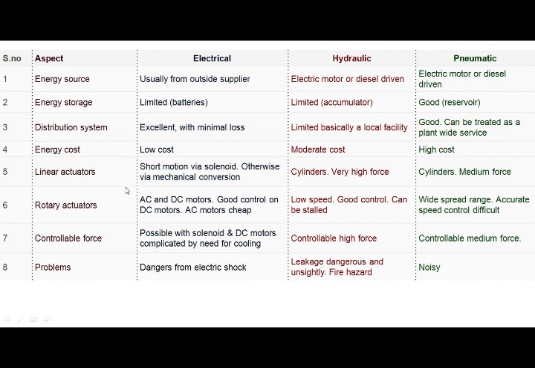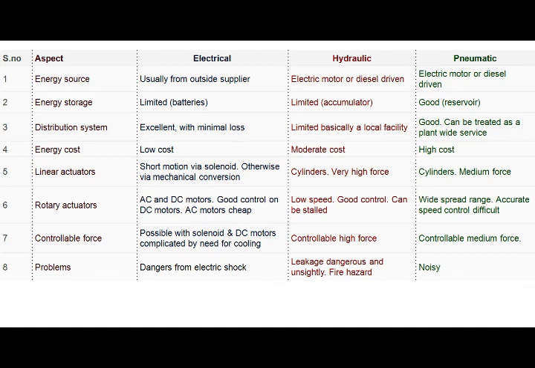Linear actuator: short motion via solenoid, otherwise via mechanical conversion. Hydraulic actuator cylinders give very high force, pneumatic cylinders medium force. Rotary actuators: AC and DC motors are used in electric actuators, good control on DC motors, AC motors cheap. Hydraulic actuators low speed, good control, can be stalled. Pneumatic actuators wide speed range, accurate speed control difficult.